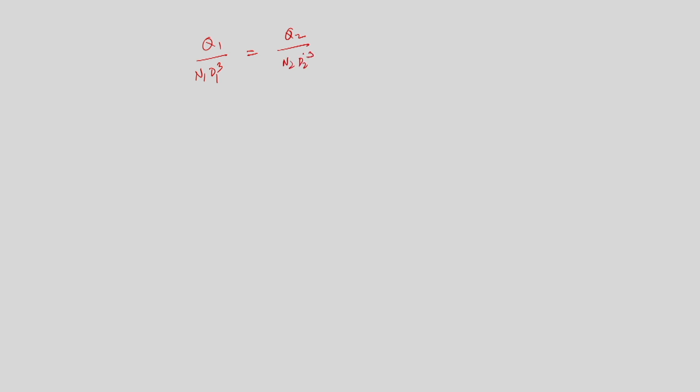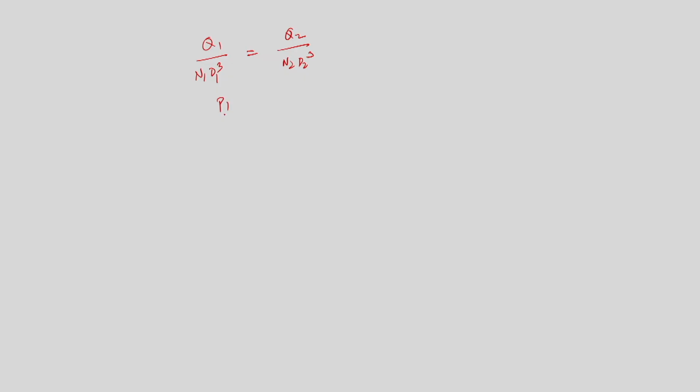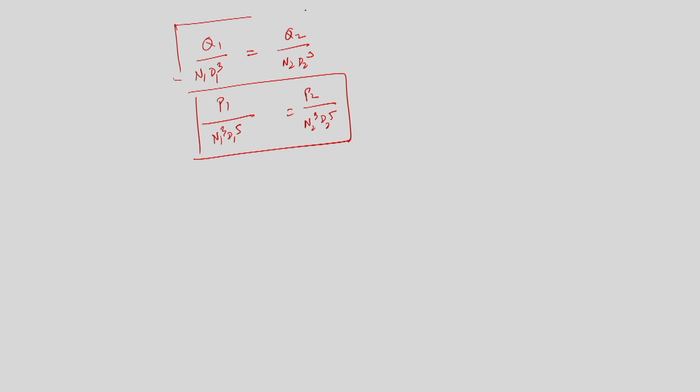From this I can write that Q1 by N1 D1 cube is equal to Q2 by N2 D2 cube. This is very important, because for pumps and turbines of a homologous series, that is geometrically similar, identical in shape but not in size, if we know the head, discharge and diameter at a particular speed, we can obtain the other quantities when it is running at a different speed. Similarly, I can write P1 by N1 cube D1 to the power 5 is equal to P2 by N2 cube D2 to the power 5. So these are the different scale ratios, the affinity laws that we have discussed.